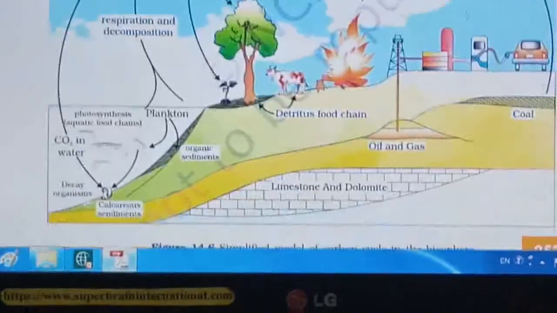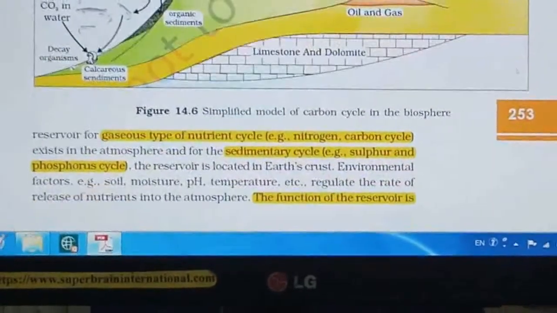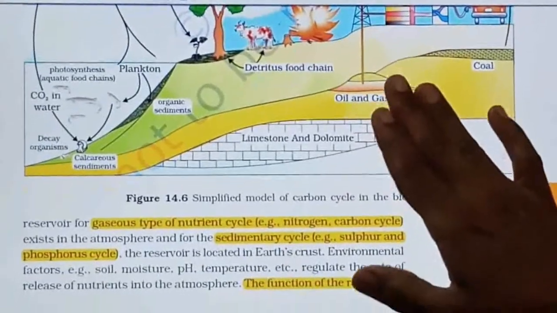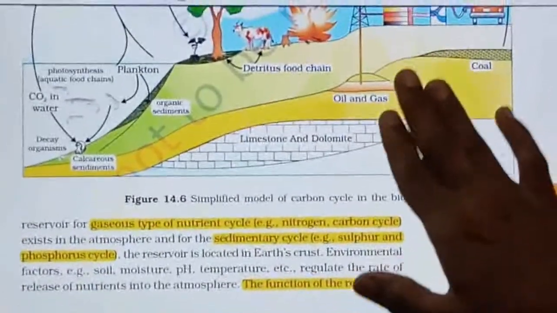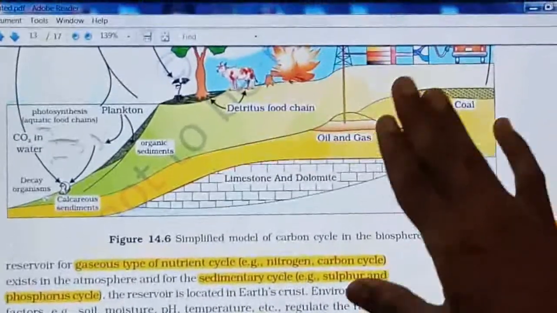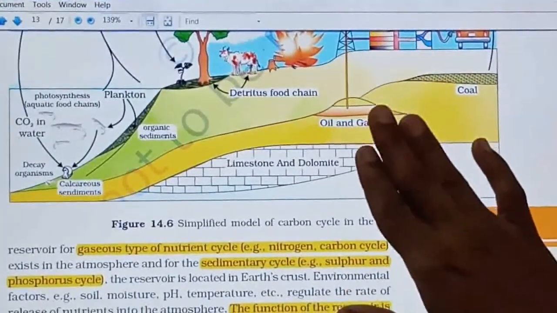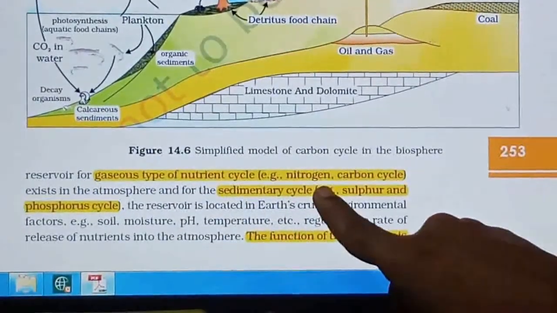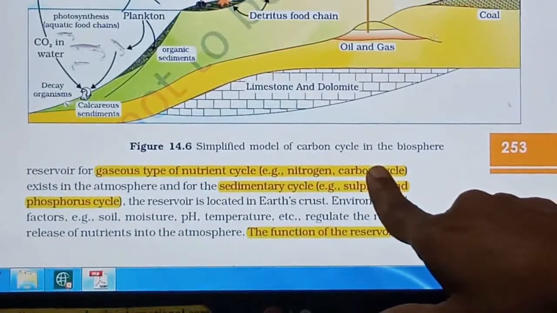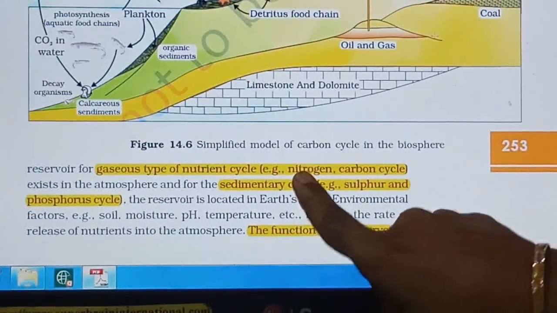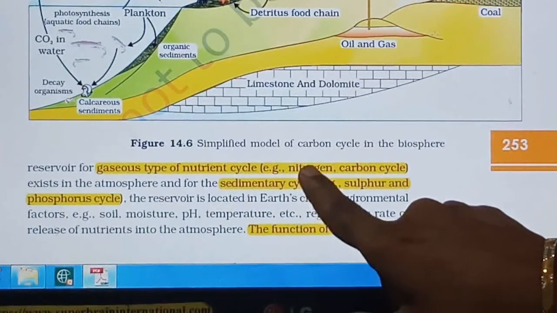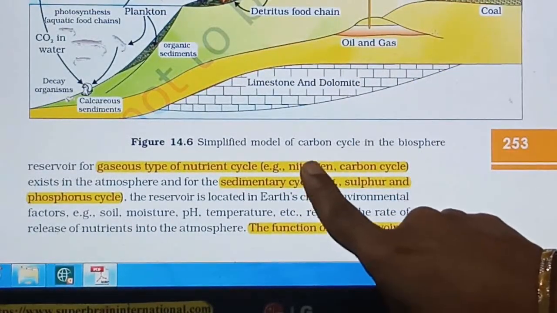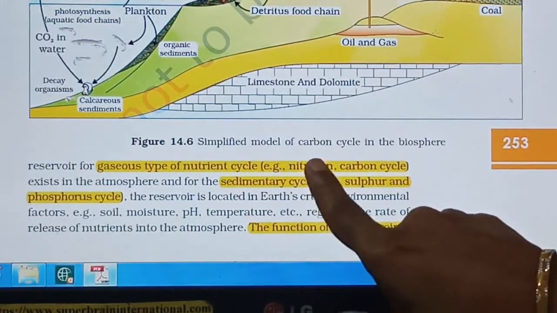Below this, see here, carbon cycle is given. If you see the carbon cycle, its great reservoir is in the air in the form of carbon dioxide, right? And carbon dioxide is in a gaseous form. So this is an example of a gaseous nutrient cycle. Along with that, the nitrogen cycle is another example, because nitrogen also has a great reservoir in the air, found in the N2 form, nitrogen gas, right?